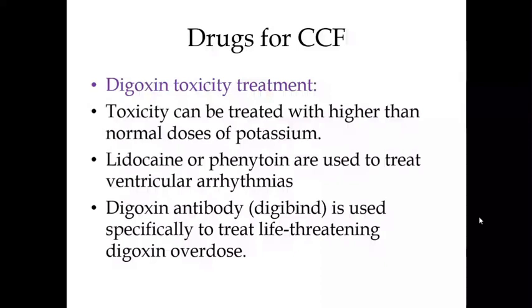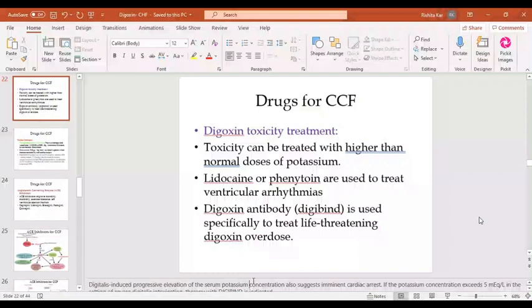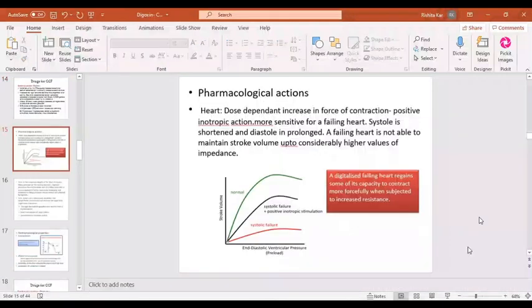I just wanted to highlight the graph which I had shown, stroke volume over end diastolic ventricular pressure, wherein I had shown that with the increase in the ventricular pressure, the stroke volume increases in a normal heart. But when the heart is failing, with the increase in the ventricular pressure, the stroke volume does not. So in such a case, the compensatory mechanisms try to make up for it by increased sympathetic activity, by increasing the heart rate and the cardiac output.